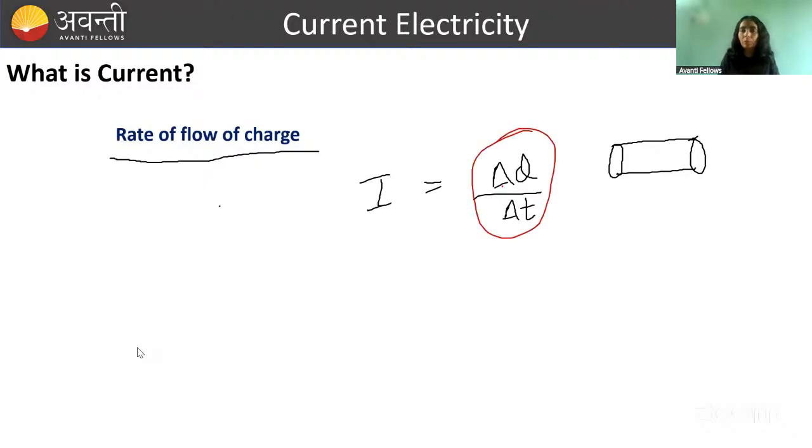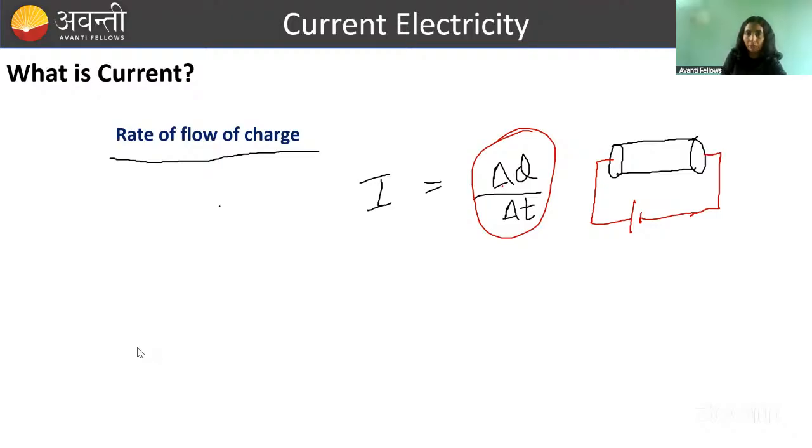But current will only flow when a potential difference is applied across the conductor. And that is why we say if we are connecting it with a battery, then current flows. We talk like this, right? Why do we say this? Yes, Kiran. Because of potential, right? Because in electrostatics also we have learned if there is potential difference, charge flow will be there. And flow of charge is what? It is basically current. Done?